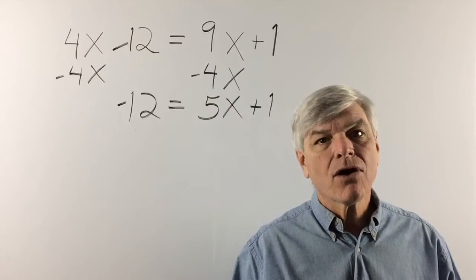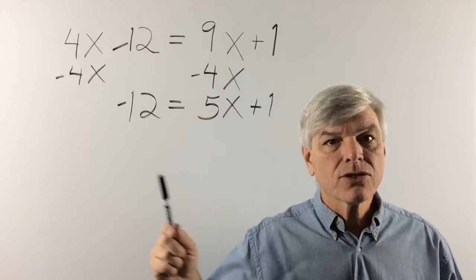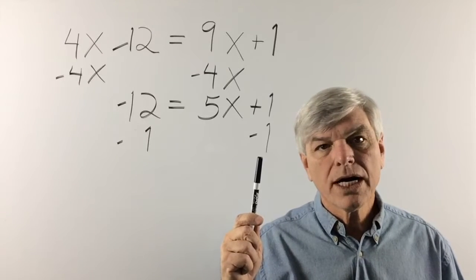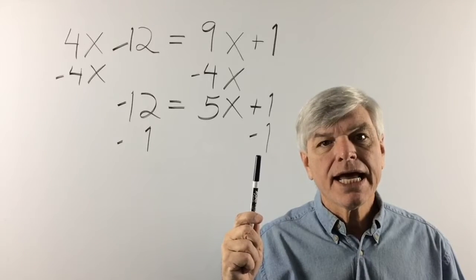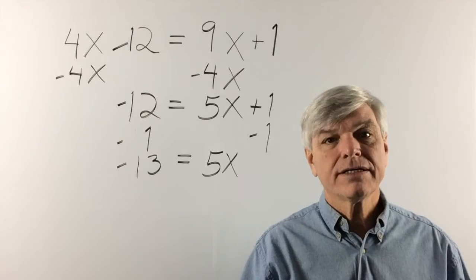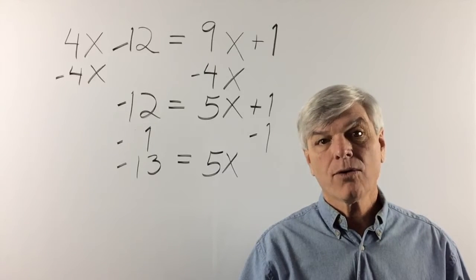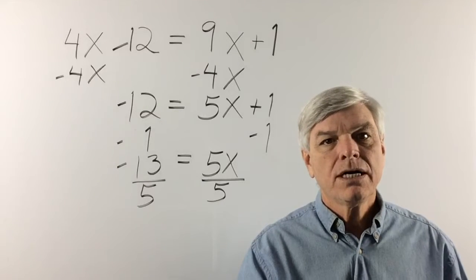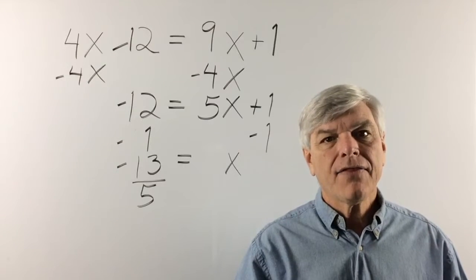And now we have all of our x's over here, so let's bring our units over here. And we've eliminated all the units on this side. 1 minus 1 is 0. We're going to bring down the 5x. And negative 12 plus negative 1 is negative 13. And we have a coefficient for x. So when we have 5 times x, we are going to divide by 5. And that applies to both sides, of course. 5 over 5 leaves us with 1x. And that is our answer.